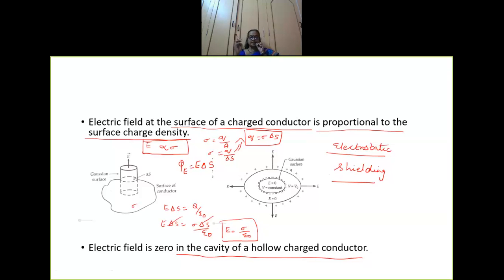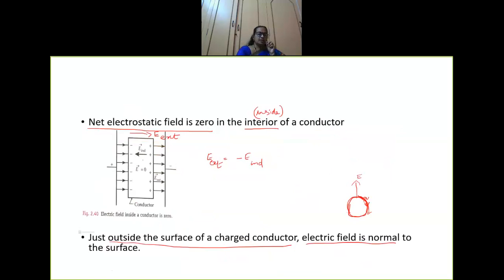So what are the points so far we have discussed? The first point, let me recall: the net electrostatic field is zero in the interior of a conductor. Whenever you keep a conductor in an electric field, the net electric field will be zero after a certain time. So no electrostatic field is there inside the conductor.